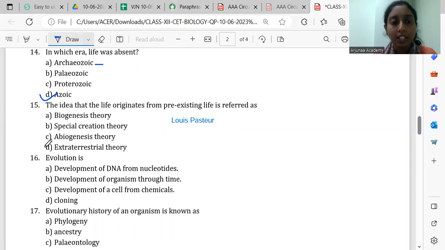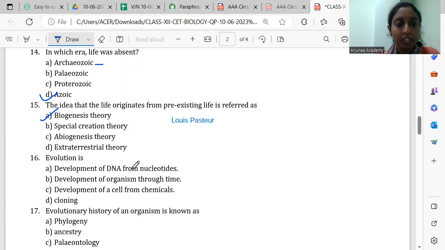This theory is considered as the biogenesis theory. Also, even in the chemical theory of evolution, they said abiogenesis first and biogenesis later on. That means the first life will arise from non-living materials, and from then the living organisms will originate. That means one pre-existing life should be there for the other life to originate.